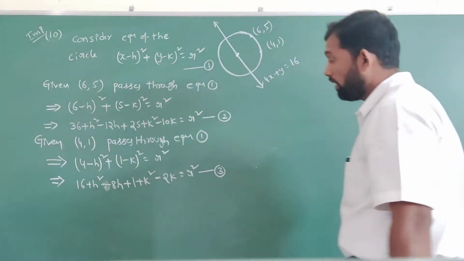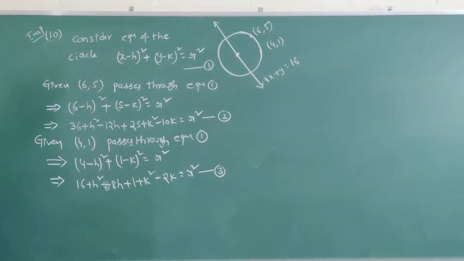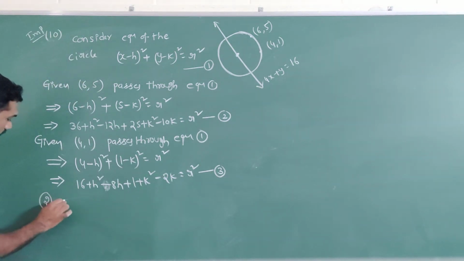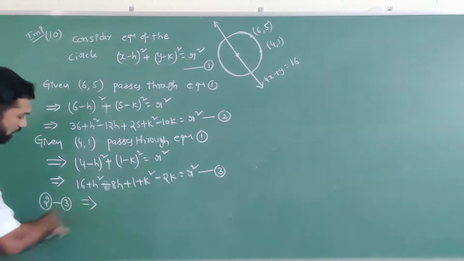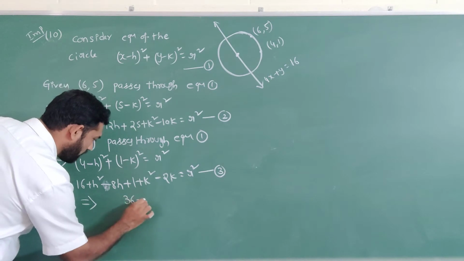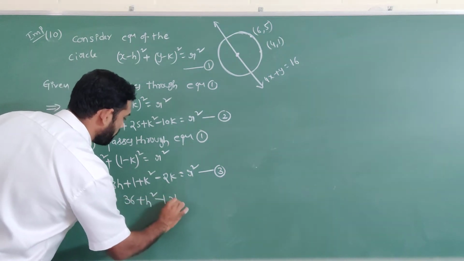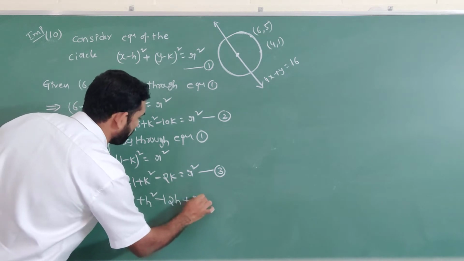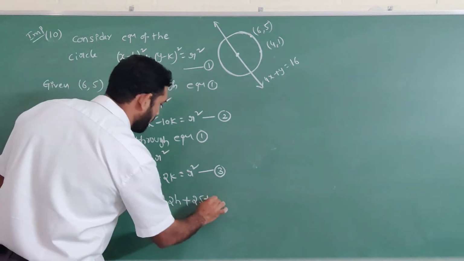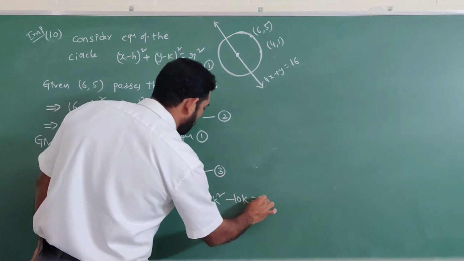Now subtract these two equations, 2 minus 3. Equation number 2 is 36 plus h square minus 12h plus 25 plus k square minus 10k equal to r square.